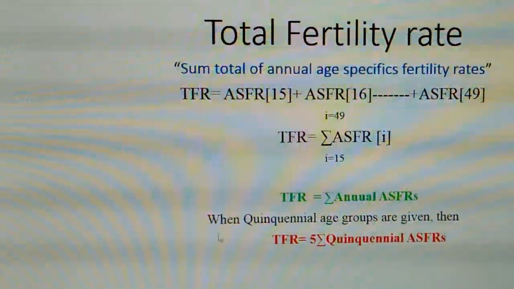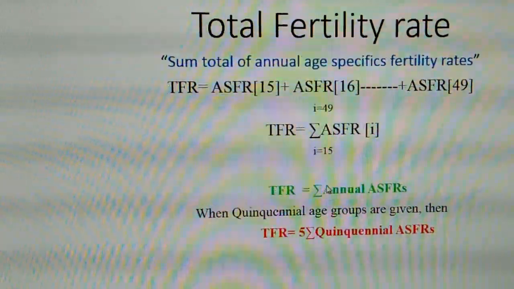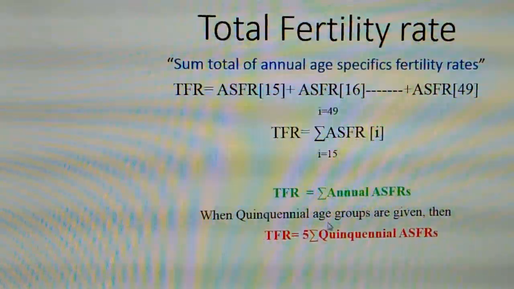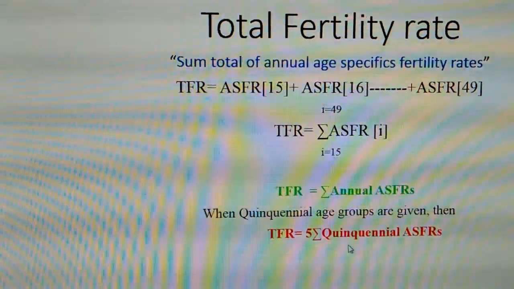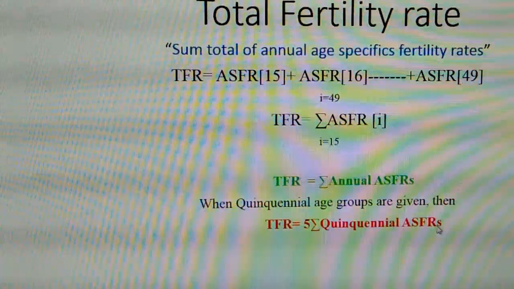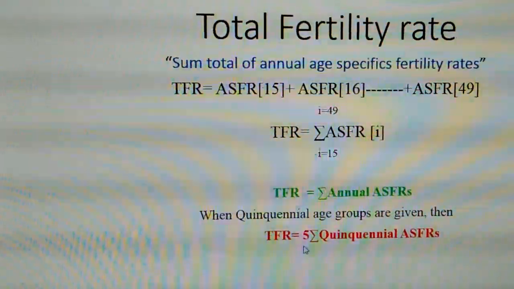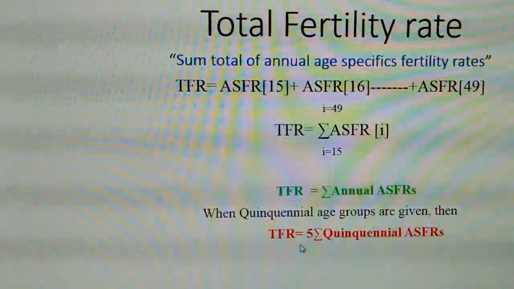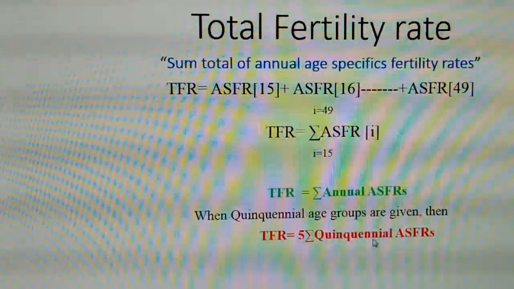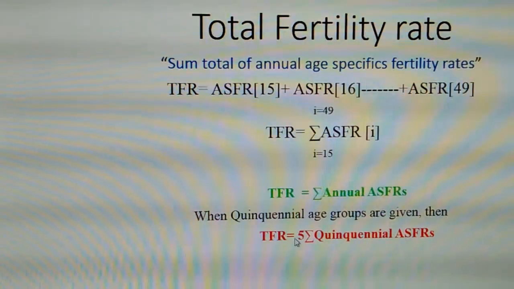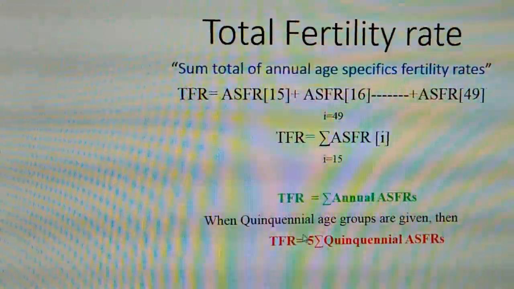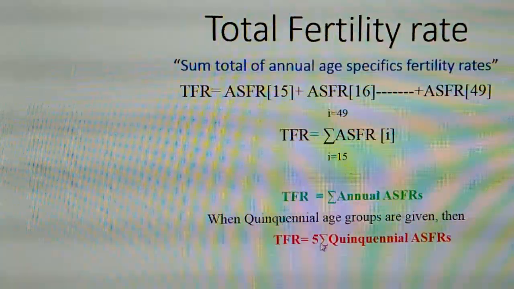Therefore, we have TFR equals summation annual ASFRs. When quinquennial age groups are given, then TFR equals 5 summation quinquennial ASFRs. This is the final formula for the topic total fertility rate. TFR equals 5 summation quinquennial ASFRs. This 5 is constant for this topic because the width of the class interval will always be 5.